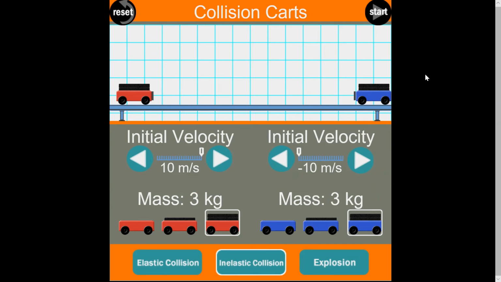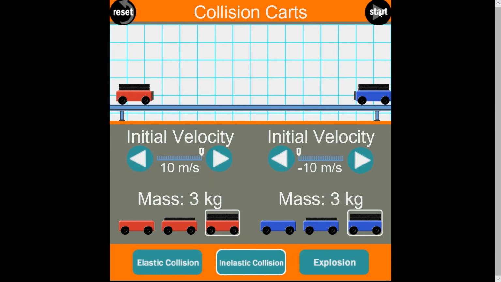Let's go ahead and analyze the head-on collision of the cars using our collision simulator here. So we're going to look at a couple different scenarios here. The first scenario, let's assume that both cars here, the red and the blue, both have the same mass. I set the mass as equal down here to 3 kilograms. And they also have the same speeds. Of course, the red car is moving to the right at 10 meters per second, and the blue car is moving to the left at 10 meters per second.